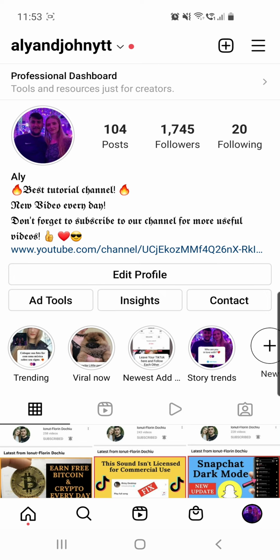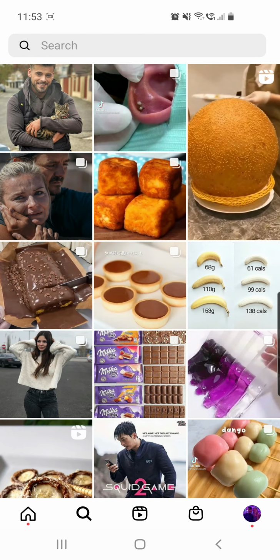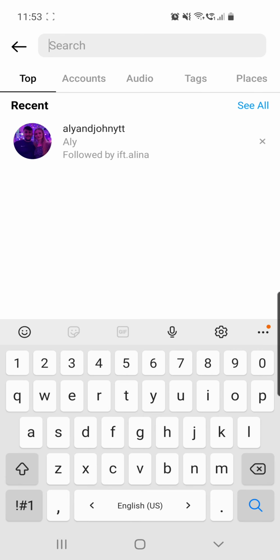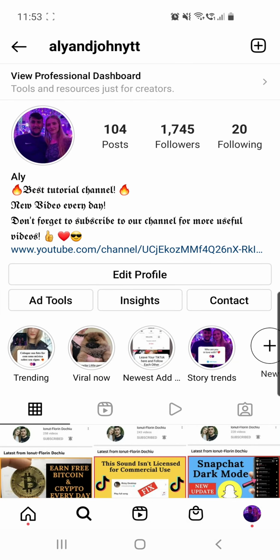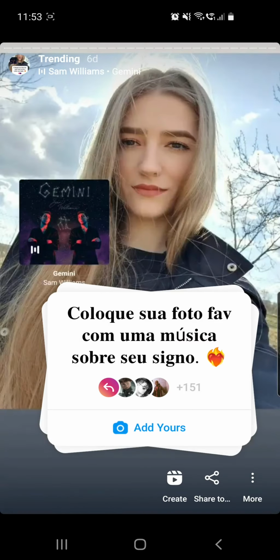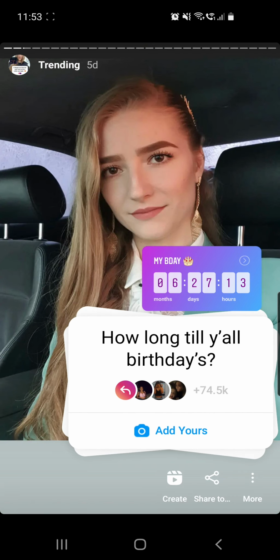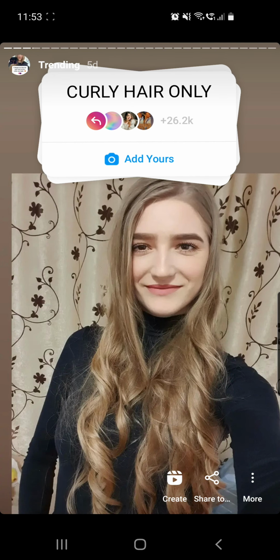First of all, we have to click on the search icon from the bottom of the screen, and then here we have to search for my account, which is Ali and John YTT. And then from my page we have to go to trending at highlights. Don't go to my story because that will expire in just a few days, so it's better to go here.